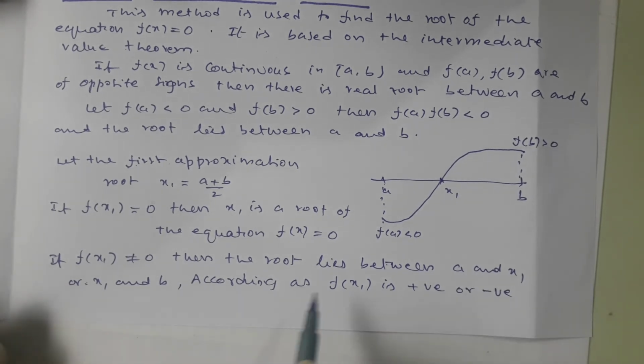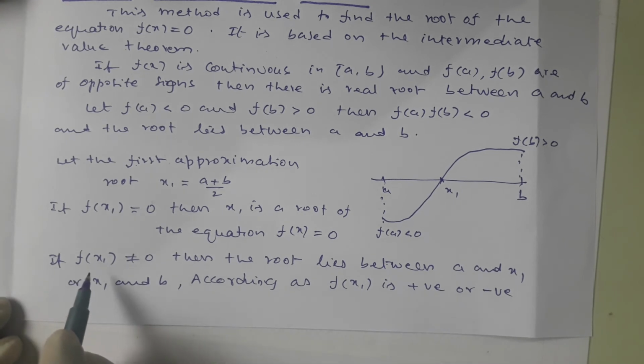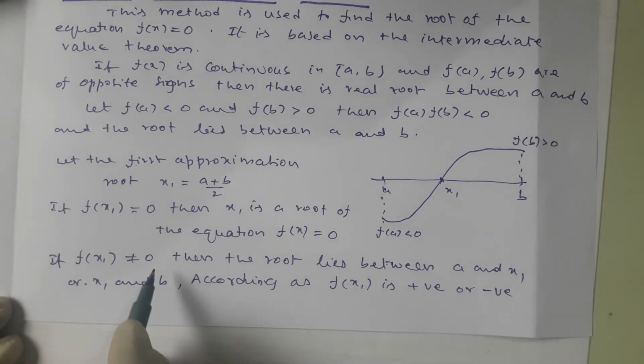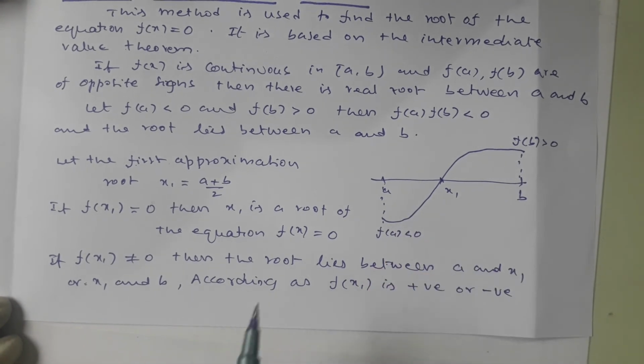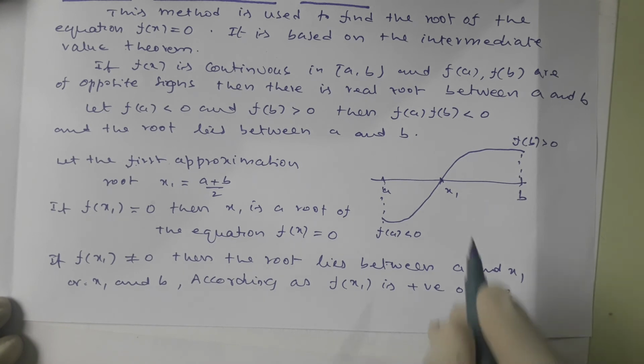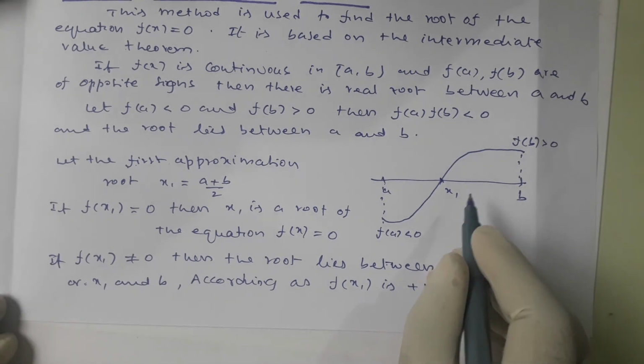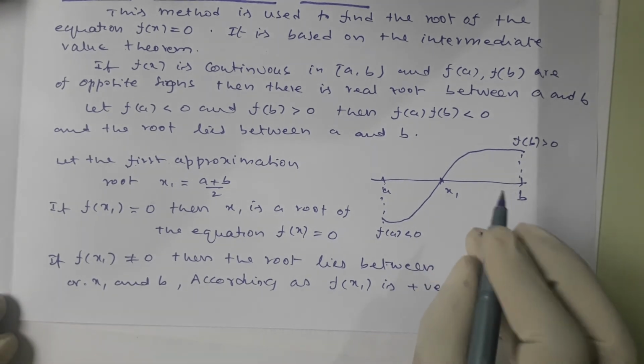Since not equal to 0 means either positive or negative. If it is positive, the root lies between a and x1, the left side. If f of x1 is negative, then the root lies between x1 and b.